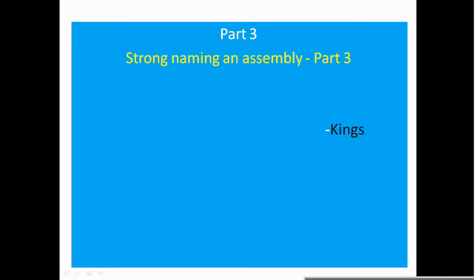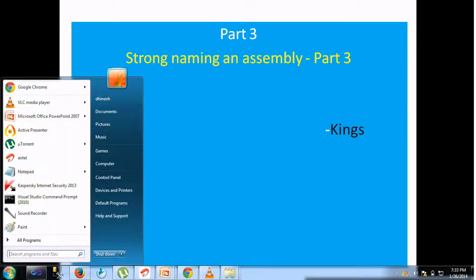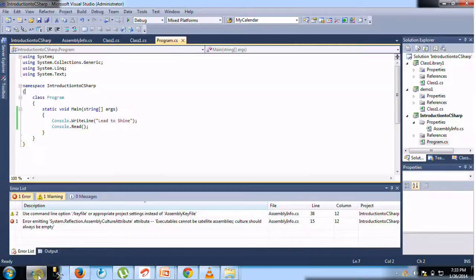Welcome, I am Kingsley Sadish, and in previous sections we learned about ILASM and ILDSM. So today we are going to learn about strong naming in assemblies, how to create our assembly with a strong name, and how to include these assemblies into the GAC. Yes, today we will discuss that, and let's switch back to our applications.